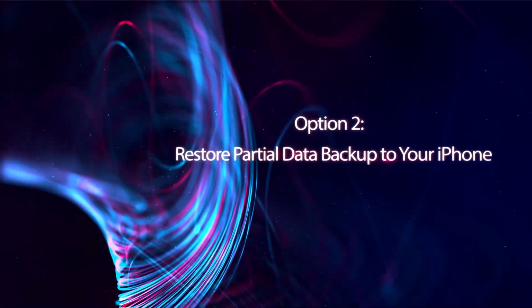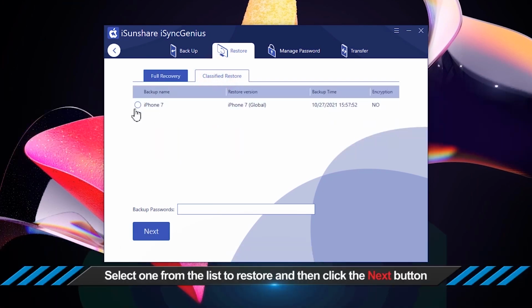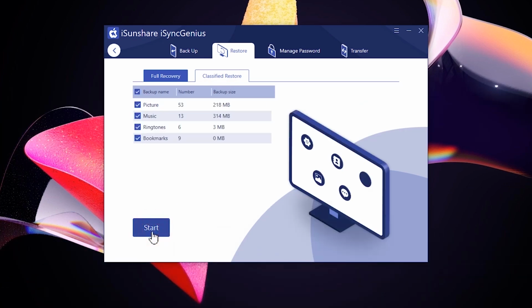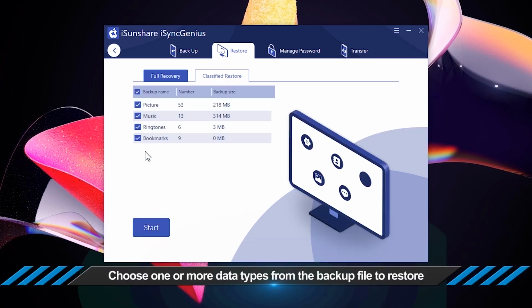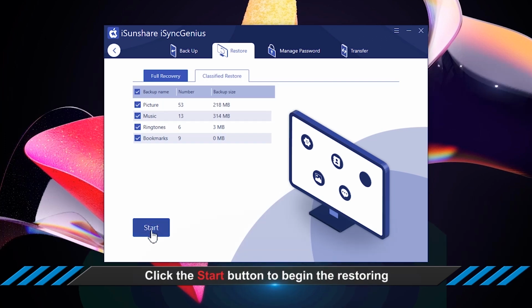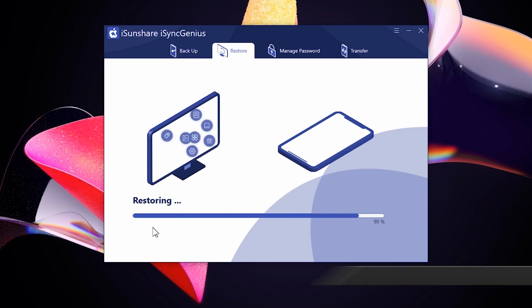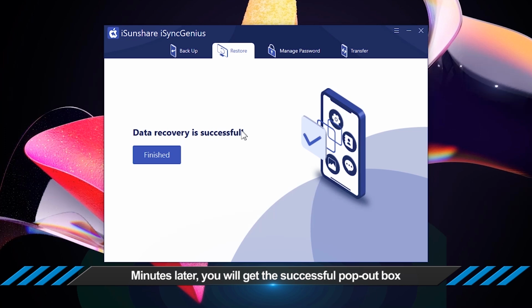Option 2: Restore partial data backup to your iPhone. Click the Classified Restore option. Then select the backup file and hit the Next button. Now choose one or more data types to recover. Click the Start button to begin the restoring now. Wow, the data recovery is successful.